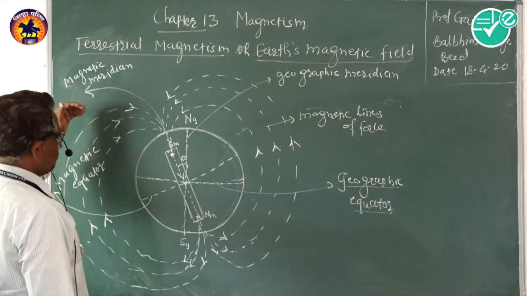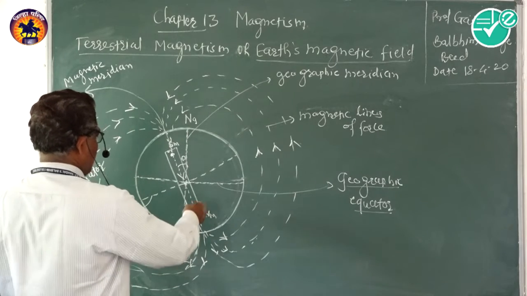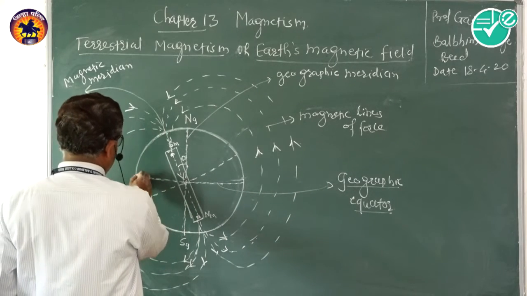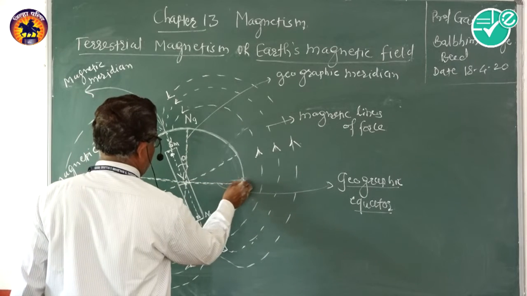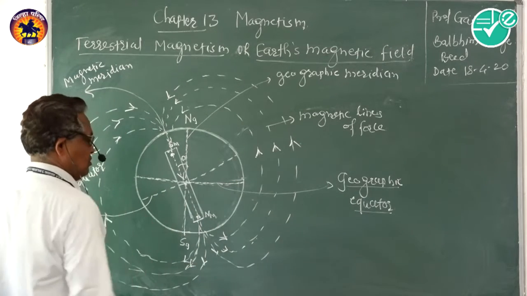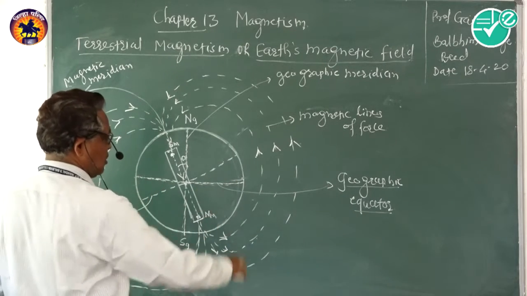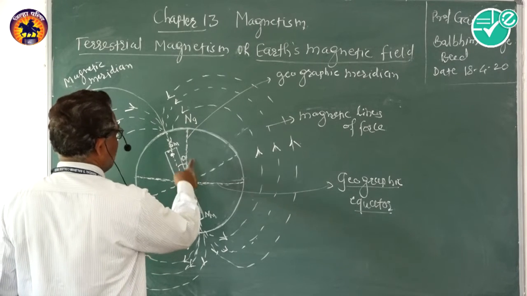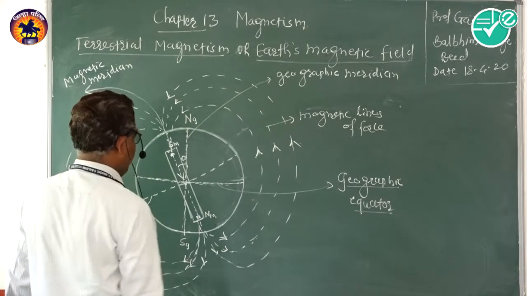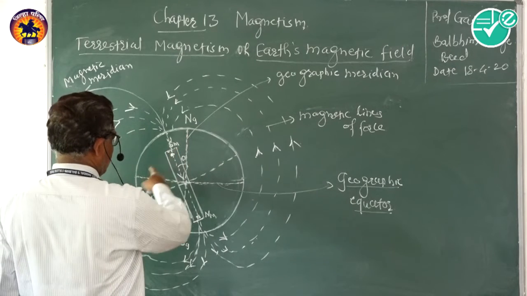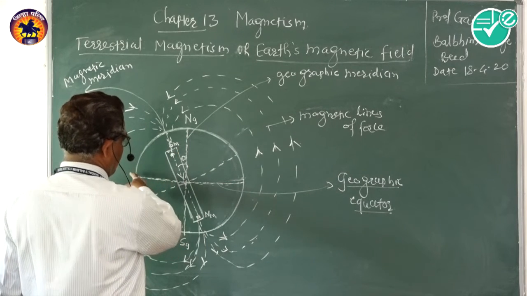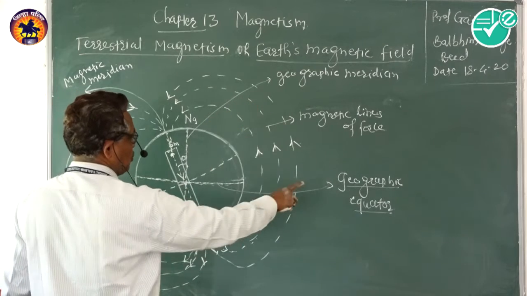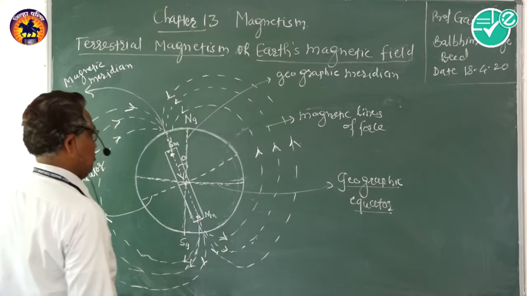Now we have to see the definition of geographic equator. Geographic equator is nothing but a great circle. This is a great circle on the surface of the earth, in a plane perpendicular to the geographic meridian, and it is known as the geographic equator.